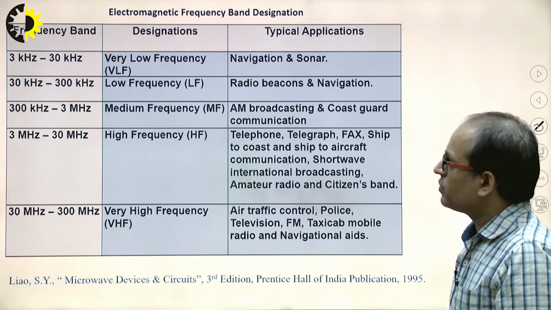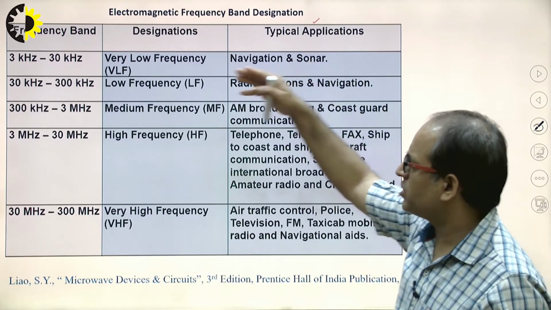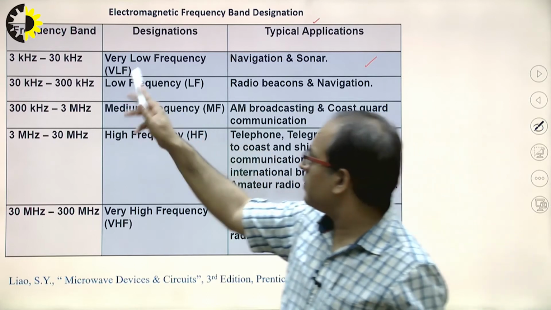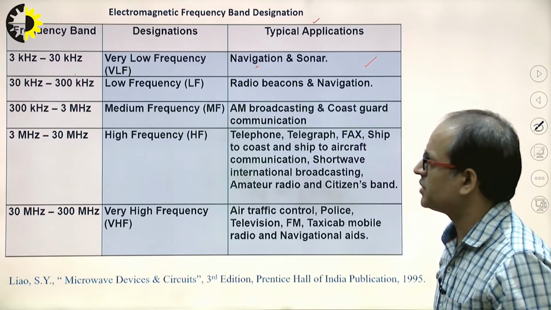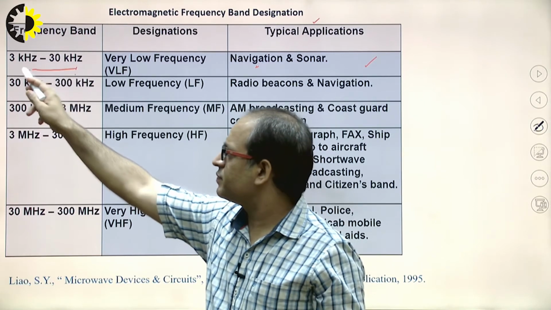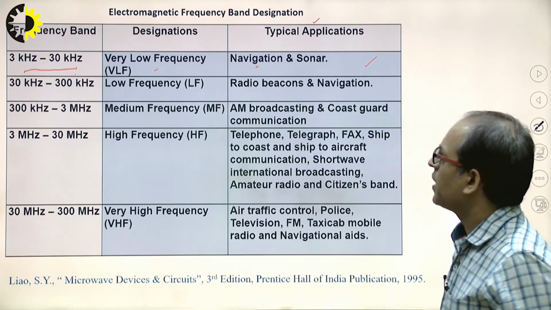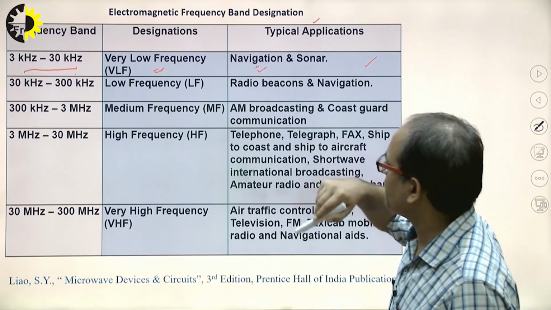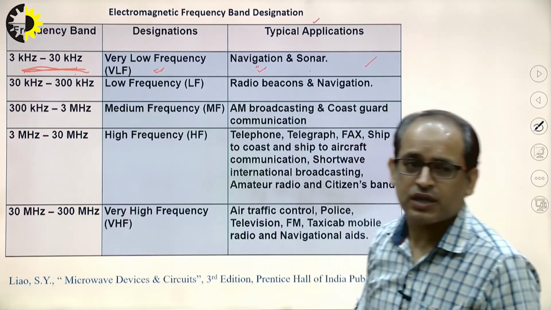Clear? Now these are the frequency band designations and frequency bands, and these are the applications in the range of these frequency bands. Say the frequency ranges from 3 kilohertz to 30 kilohertz, and that is known as very low frequency. In the very low frequency band, for navigation and sonar purposes, we use this band of 3 kilohertz to 30 kilohertz.